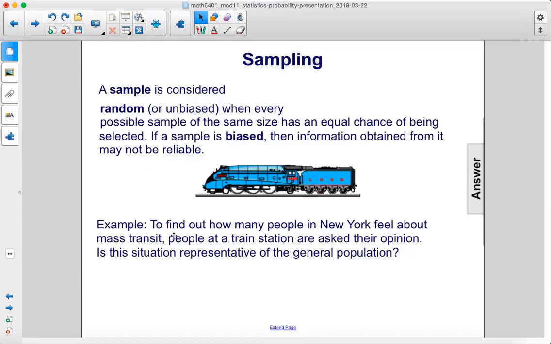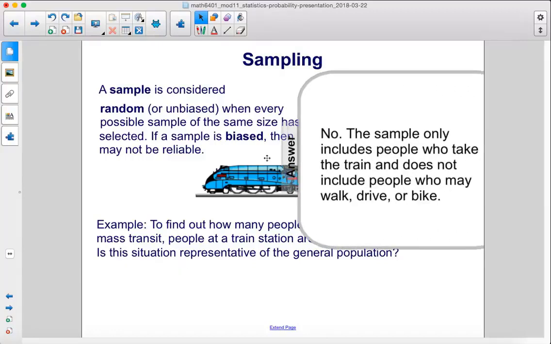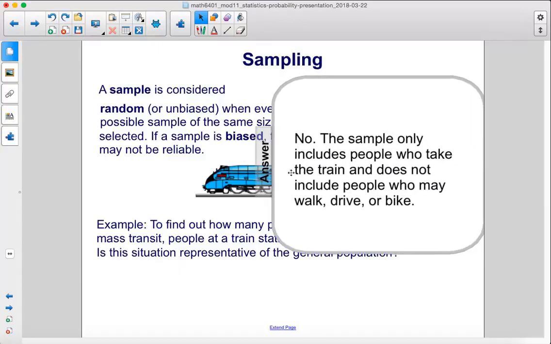For example, to find out how many people in New York feel about mass transit, people at a train station are asked their opinion. Is this situation representative of the general population? No, because this sample only includes people who take the train and does not include many people who walk, drive, or bike.